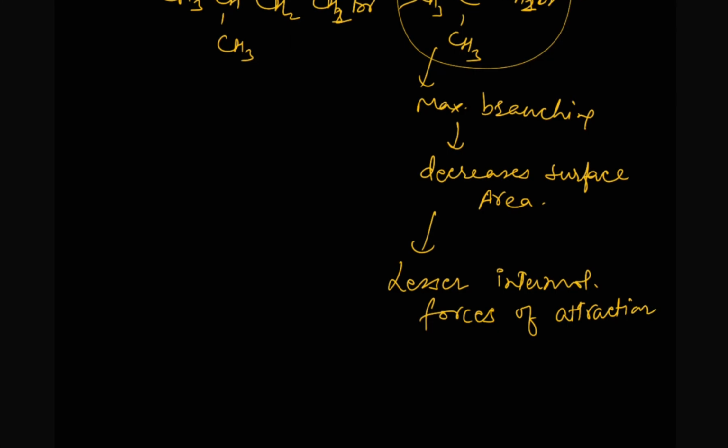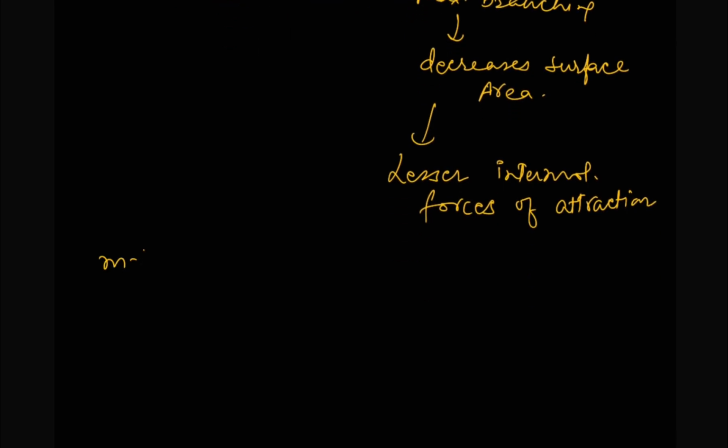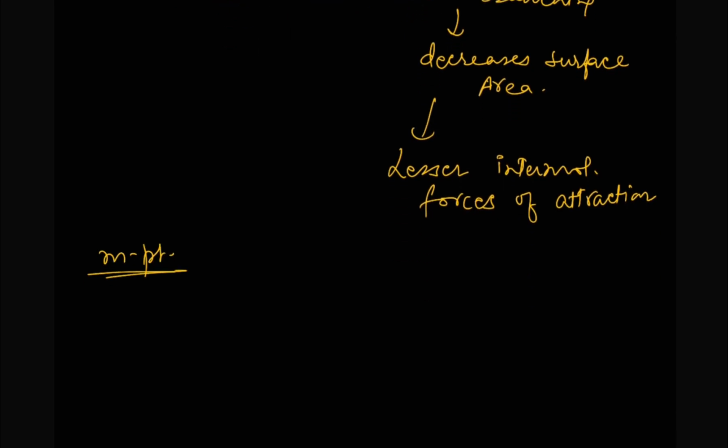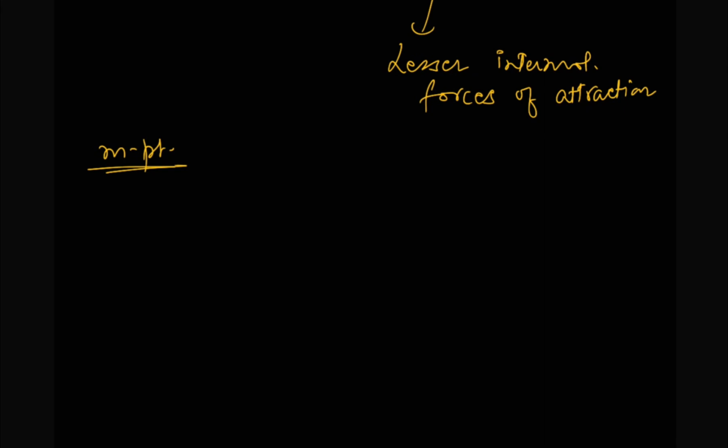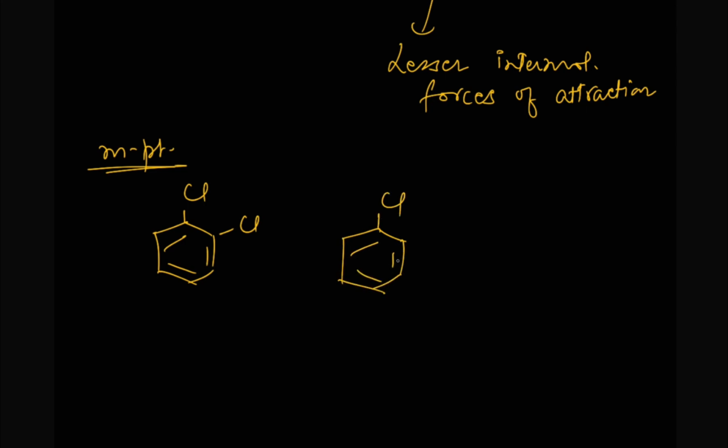Now what about the melting point? If we talk about the dihaloarenes or dihalobenzenes, say for example we have this compound, orthodichlorobenzene, and this is para-dichlorobenzene, and if we compare their boiling point first, the boiling point of ortho will be higher as compared to para.